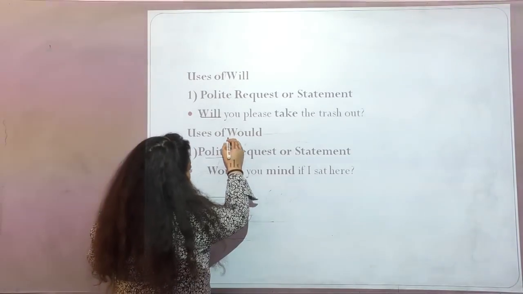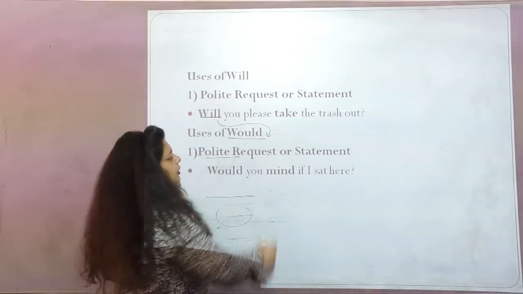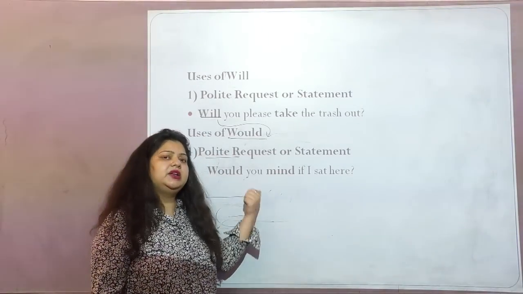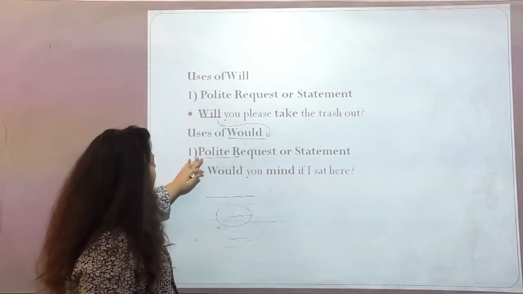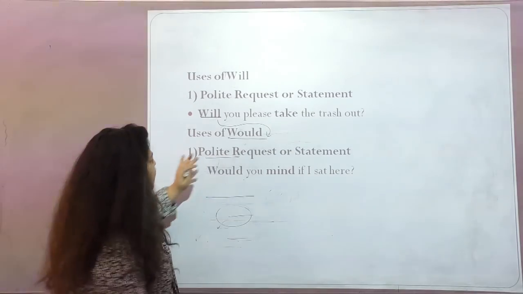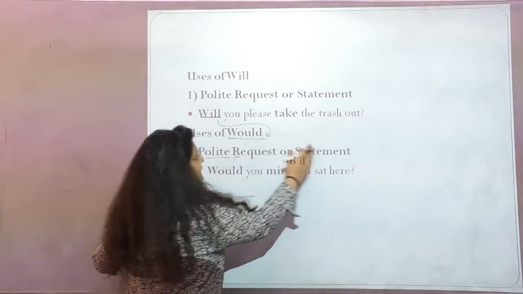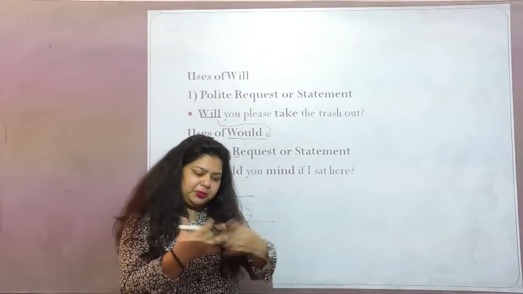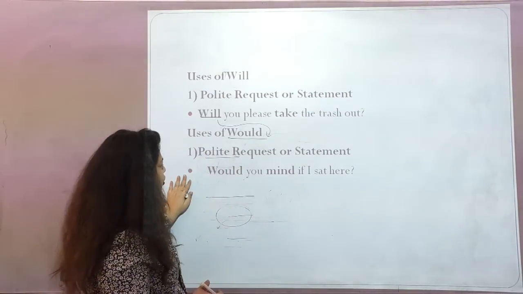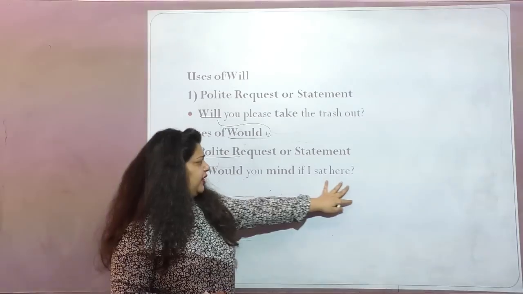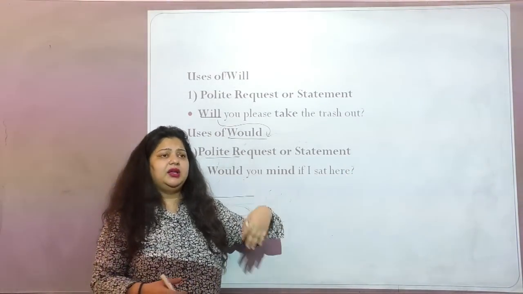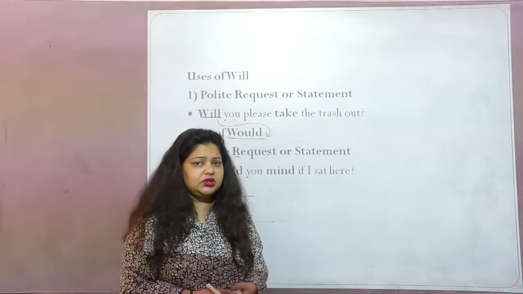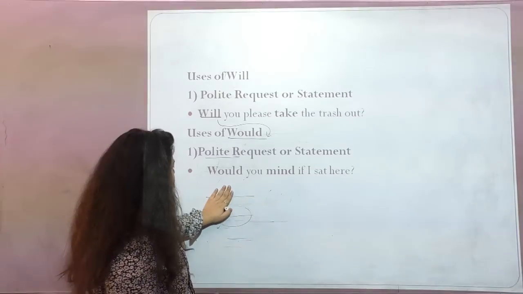Use of would is nothing but the past tense of will. When you use the past tense of will, it is would. Now let's see where we use would. Would is used with polite requests or statements again. Like, would you like to help me? Would you like to sit here? Would you please help me? At that particular time you use would. Would you mind if I sat here, if I sit here? Right, so maybe you don't mind. It's a kind of request that you are making, or maybe a kind of polite request we can say.